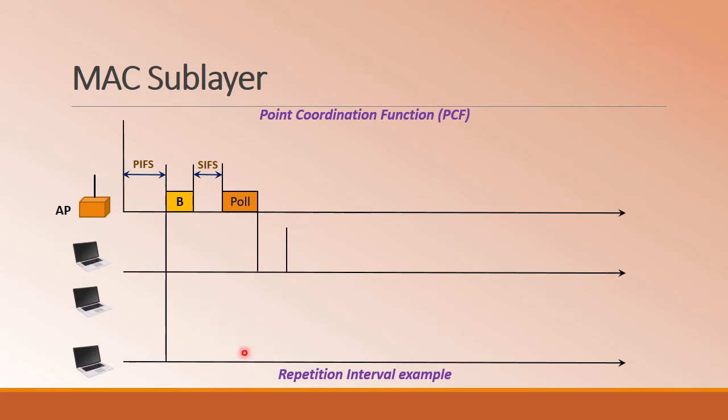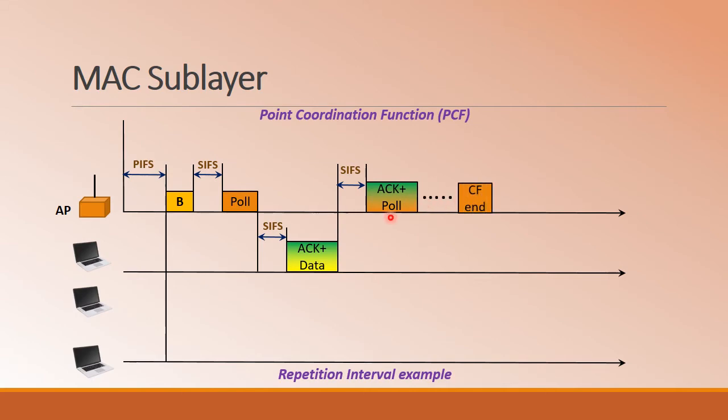So upon that, the host receiving the polling sequence from the access point will send the data along with the acknowledgement. Once the data transmission is complete from the host to the AP, once again the AP will wait for a short interframe space, then it will send the next polling sequence, and the sequence continues until all the stations are polled.